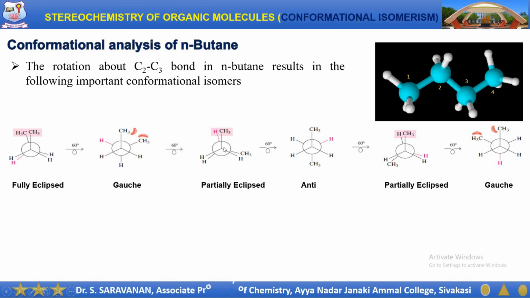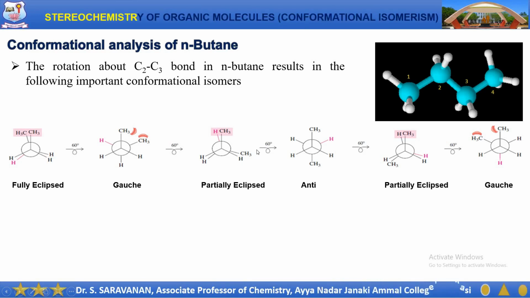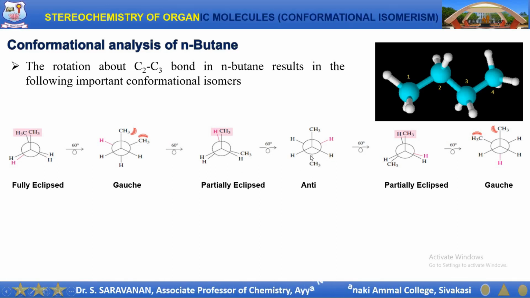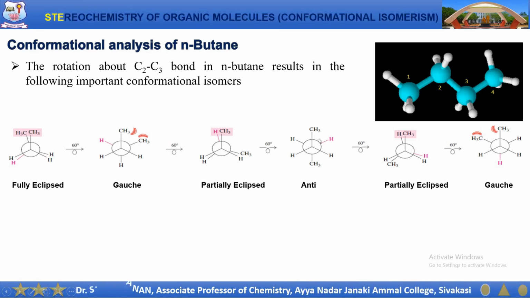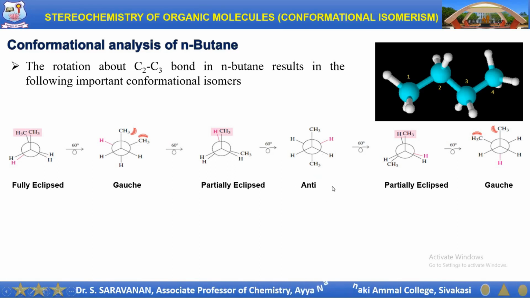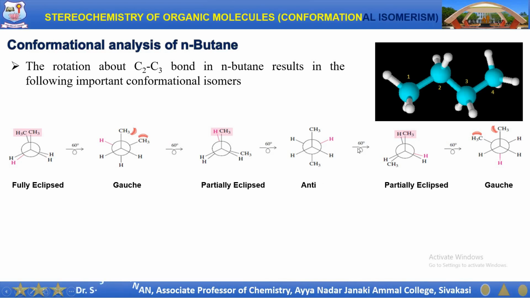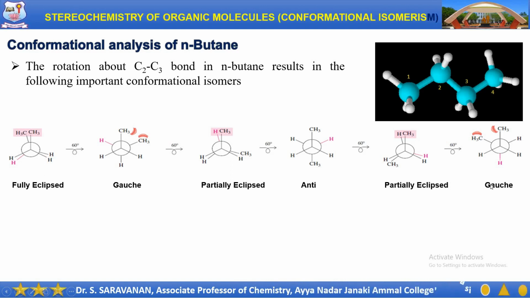Again, if you rotate this partially eclipsed conformer by 60 degrees, we get the anti form. In this anti form, the two methyl groups are opposite to each other, and the dihedral angle between these two methyl groups is 180 degrees, and therefore it is defined as the anti conformer. The rotation by another 60 degrees will give us the partially eclipsed and finally the gauche form.